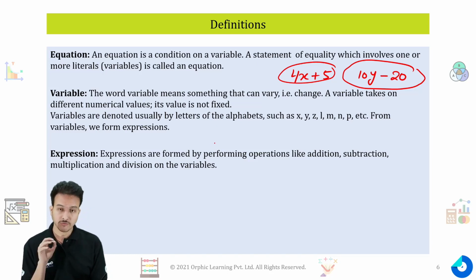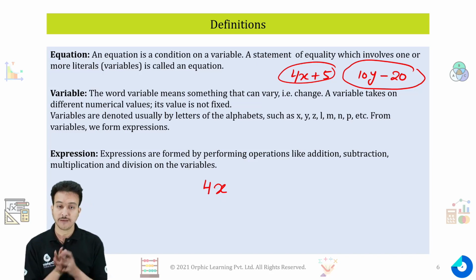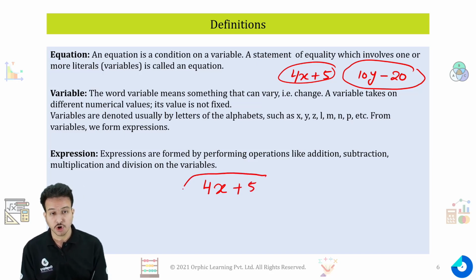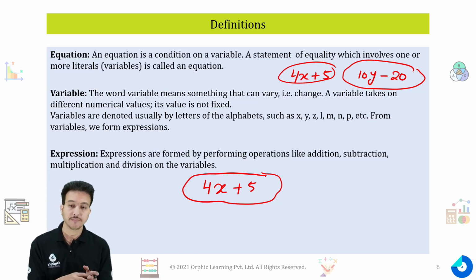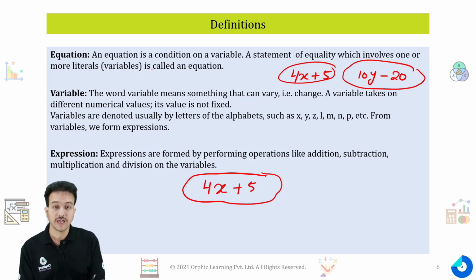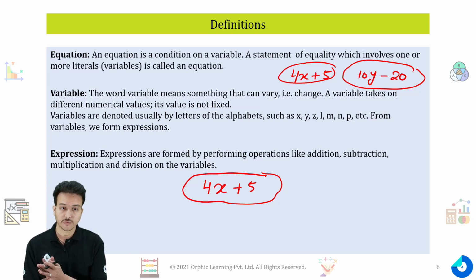So what we did is we first think of a number and we do an operation on that number. So I think of a number x, I multiply it with 4. So I give an operation of multiplication on it. Then we add a number 5 to it. Now what we get is called an expression. So when we perform some operations on a variable, we get an expression, and it will be an expression until there is a condition of equality.